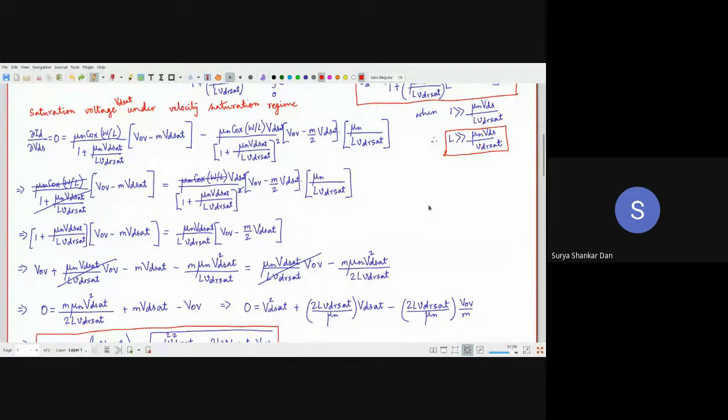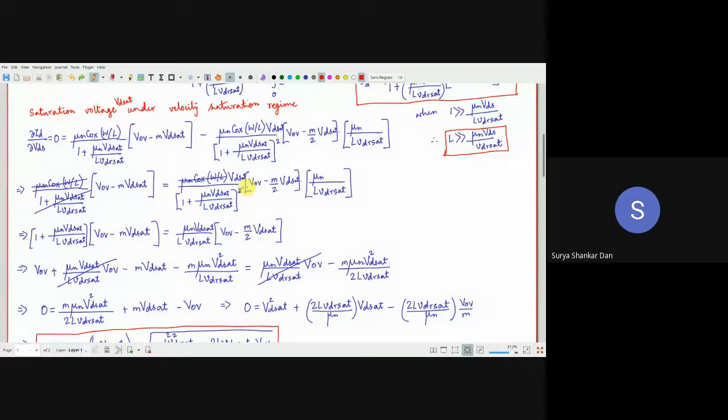Then what you will observe here is, since this is 0, I can put it equal to 0 over here. That's what I've done. Then mu n Cox W by L on the left hand side, the right hand side also has mu n Cox W by L. They will cancel. 1 plus this whole term, and this term has a square, so I'm going to cancel one of the powers over here.